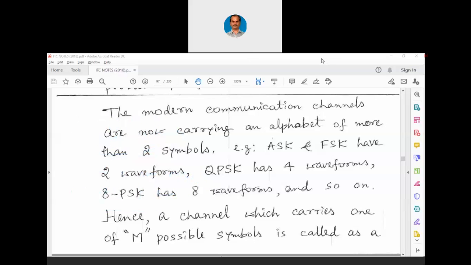Now in QPSK you can have 4 waveforms. I will try to write it here. In QPSK you can have one waveform like this. Now this is a complete waveform, right? You can have only this waveform like this, only with the 90 degree, and then you can have only this waveform like this. From here it will start this way. Then you can have one more waveform like this. You can have one more waveform like this. That means you can divide this 360 degree cycle into 4, and 90 degree one waveform, another 90 degree one waveform, another 90 degree one more waveform, another 90 degree one more waveform.